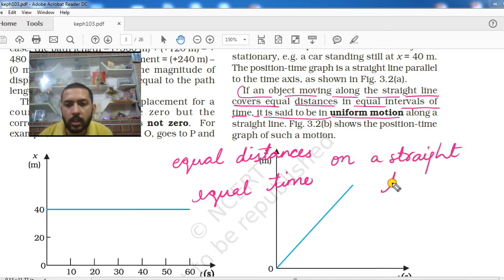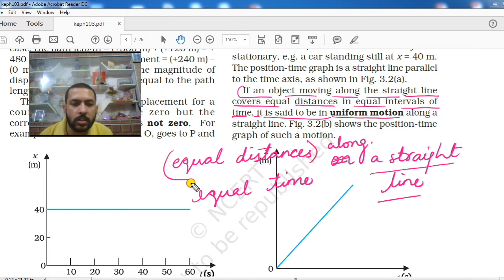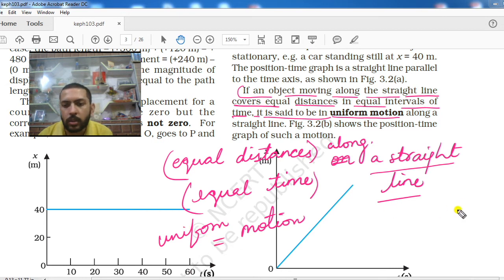Instead of on, better you say along a straight line, right? So if the body is moving along a straight line and if it is covering equal distance in equal interval of time, then that type of motion is called uniform motion.